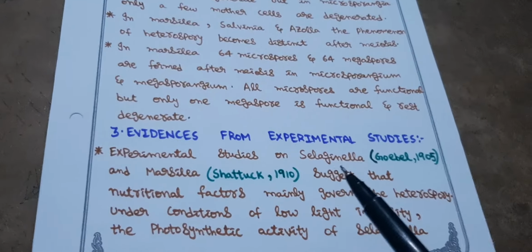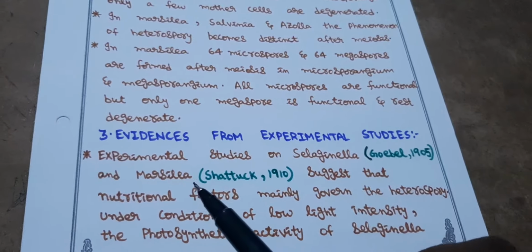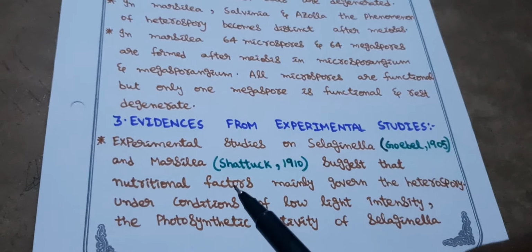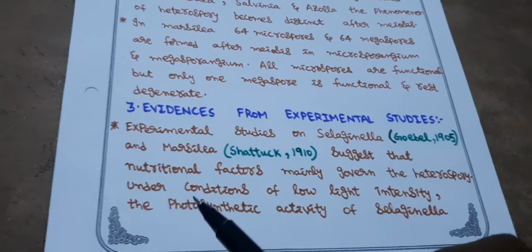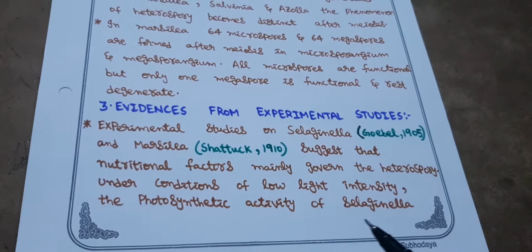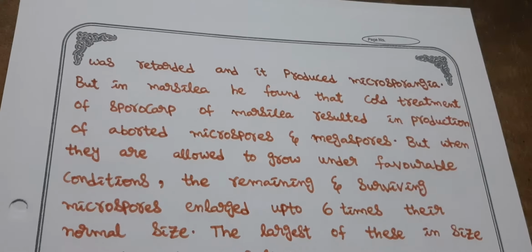Experimental studies on Selaginella done by Goebel in 1905 and on Marsilea done by Shattuck in 1910 suggest that nutritional factors mainly govern the heterospory. Under conditions of low light intensity, the photosynthetic activity of Selaginella was retarded and it produced microsporangia.